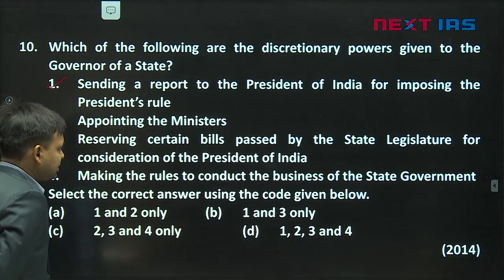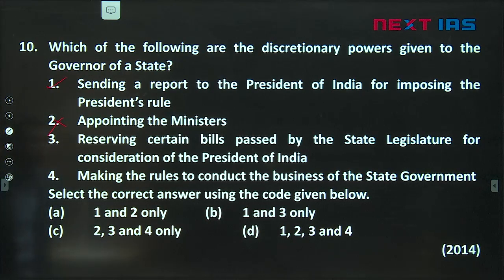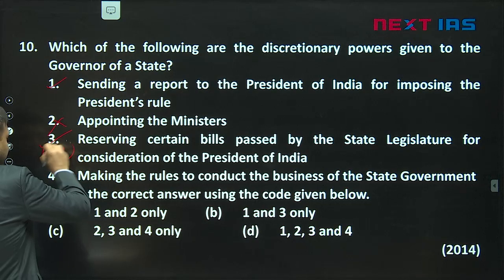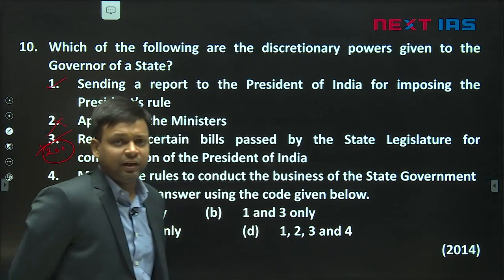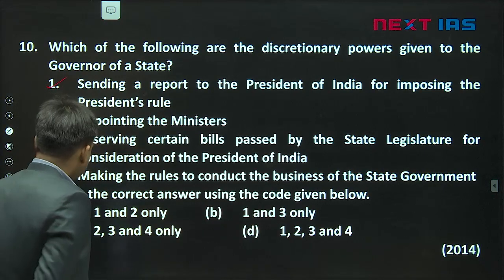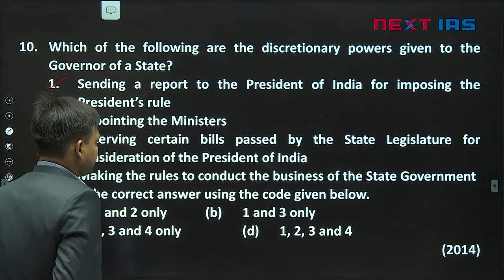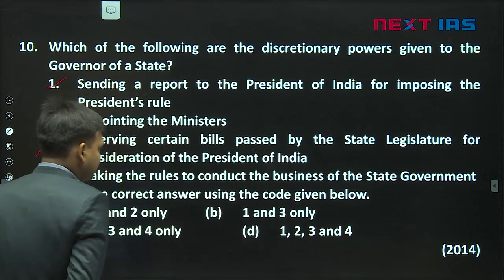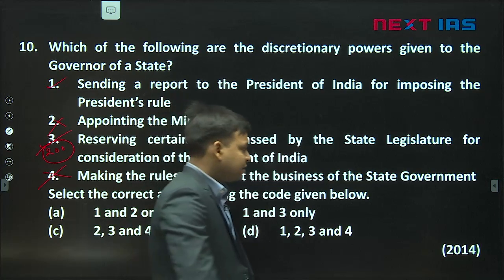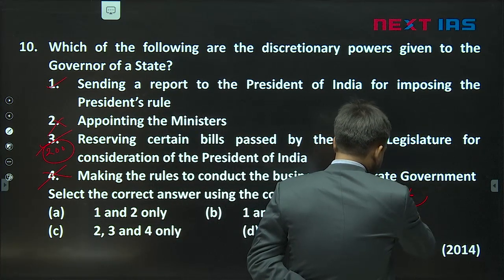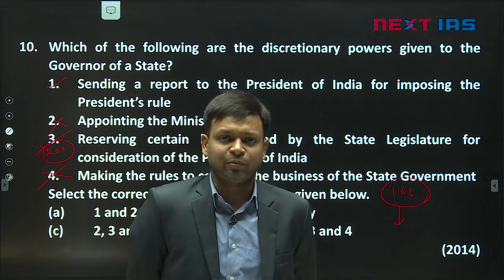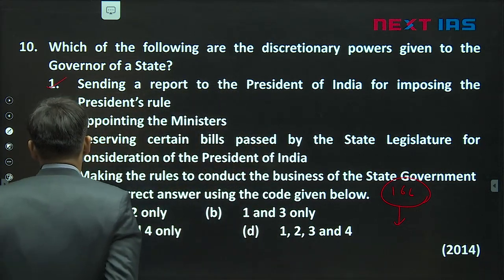Then reserving certain bills passed by the state legislature for consideration of the President of India. This is correct. Article 200 very clearly provides that the governor can reserve a bill for the President. And that is a discretionary power. Next, making the rules for the conduct of business of the state government. So this is not a correct statement. Article 166 provides the governor the power to make rules. But this is not a discretionary power, it is a power to be exercised only on the advice of the Council of Ministers. So two statements are correct, two are incorrect.